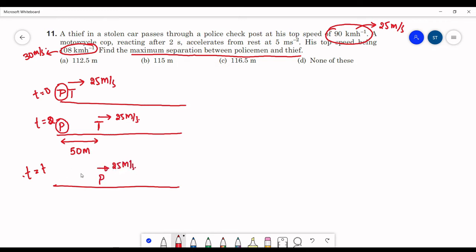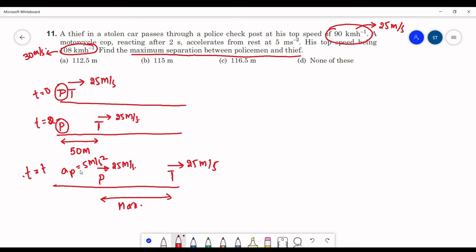It is given that acceleration of the policeman is 5 meters per second square. Let us assume thief is somewhere here, and this is our maximum separation. He will be also moving with the same velocity, 25 meters per second.